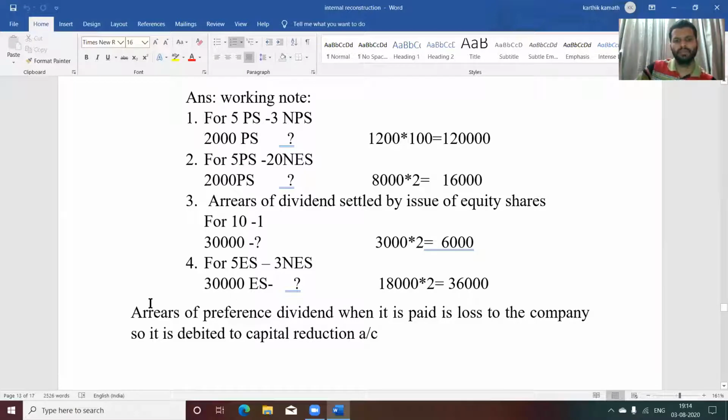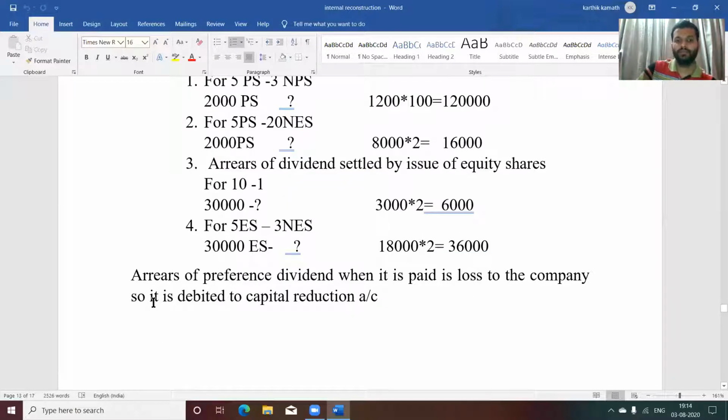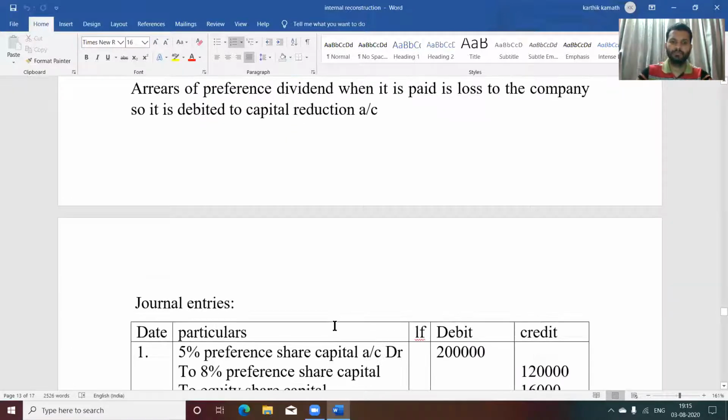Then you see the arrears of preference dividend, whether it is a profit or loss to the company. Arrears of preference dividend means the past year's dividend which was not paid is paid now. In case the company is paying the past year's dividend now in the current year, what happens? It is a loss to the company. Whenever it is a loss to the company, it is debited to capital reduction account. So that is one more thing.